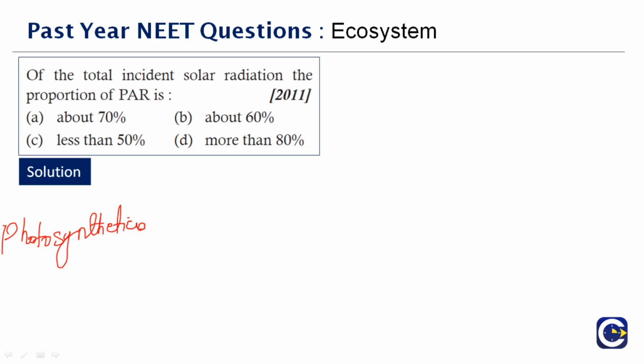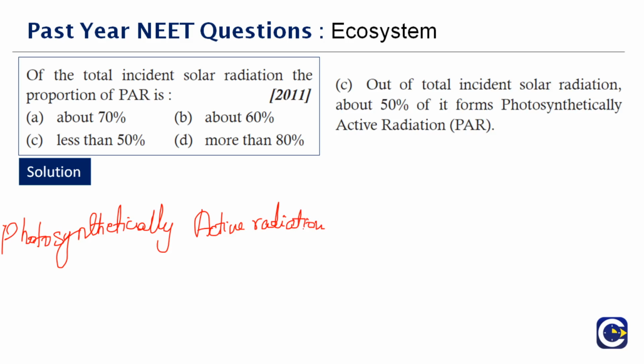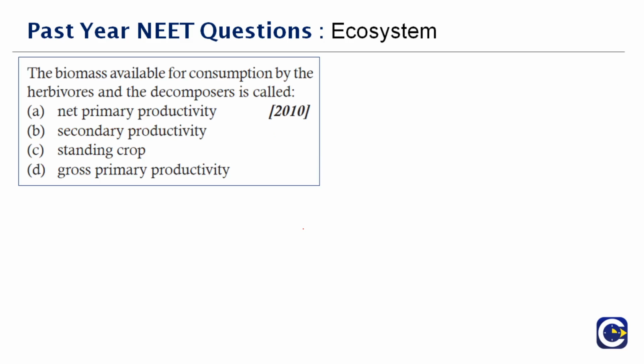Photosynthetically active radiation. Okay, so out of the total incident solar radiation, about 50% of it forms the PAR. So it is answer C, less than 50%. Okay, next question here.